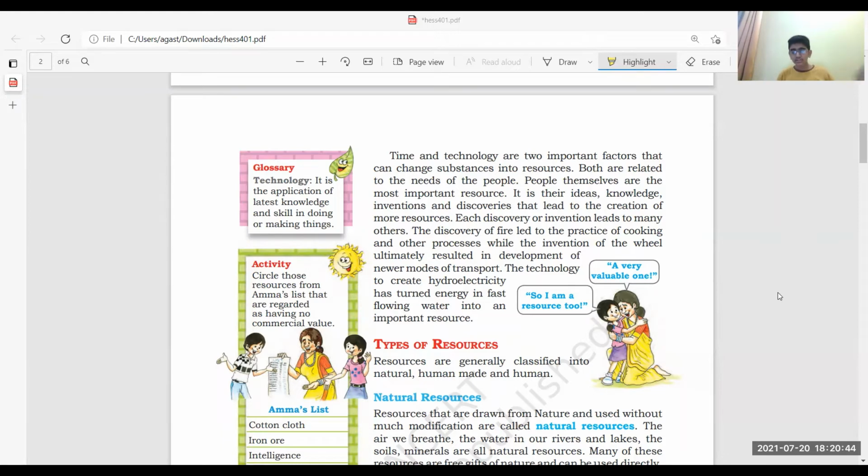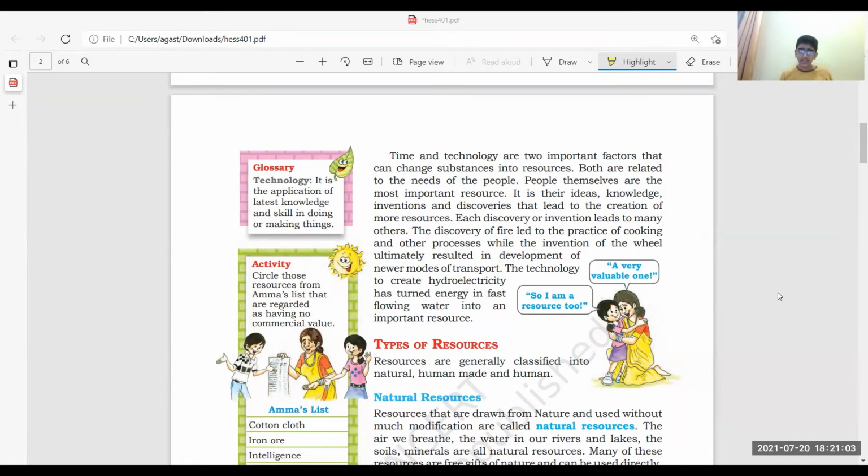That means 5,000 years ago, there was a discovery of fire. Our old ancestors were rubbing tree sticks. We know that when we rub sticks, friction creates heat, and fire is produced over there.